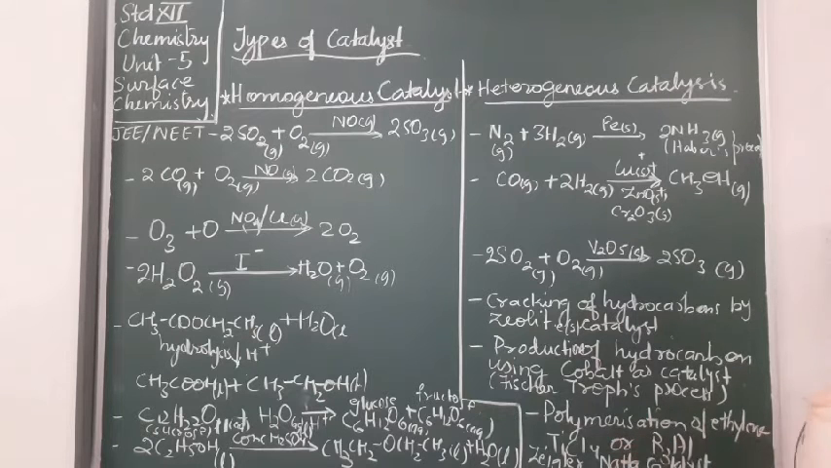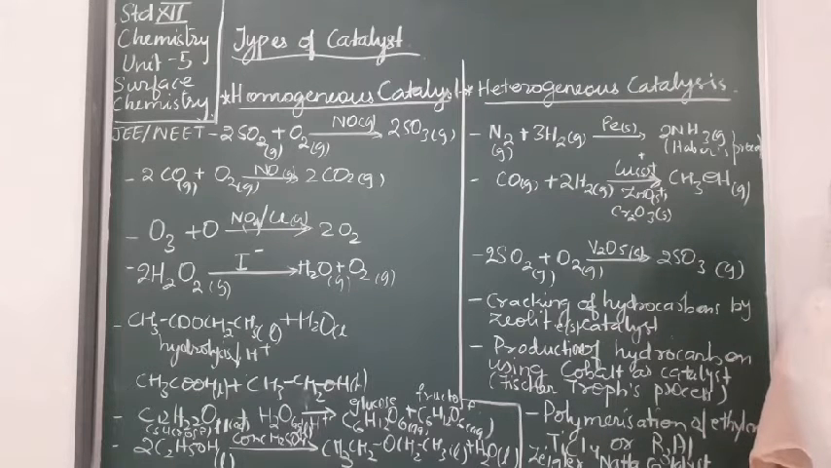Then polymerization of ethylene. Ethylene polymerizes to polythene and this is carried out under the catalyst TiCl4 or trialkyl aluminium, जिसे हम together we call it as Ziegler-Natta catalyst. Okay, polymerization process में use होता है.